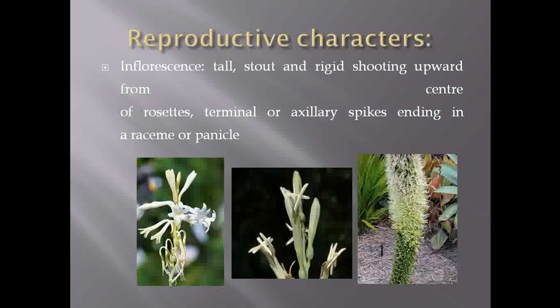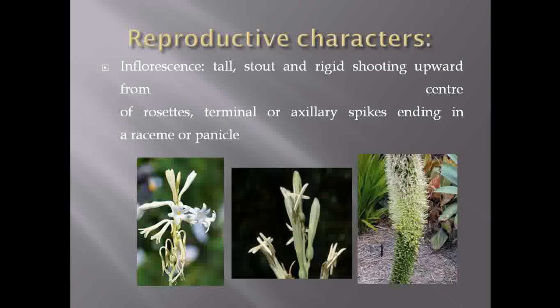In some of the members which grow like huge trees, they show the presence of rosette inflorescence. They also show terminal or axillary spike, raceme or panicle type of inflorescence. So there is too much variation in the inflorescence observed under this family.